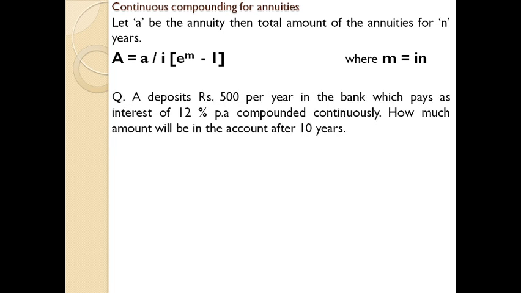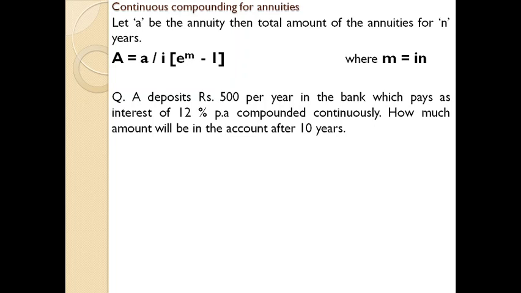A deposits rupees 500 per year in a bank which pays interest of 12% per annum compounded continuously. How much amount will be in the account after 10 years? Just go through the question very wisely. A is a person who deposits 500 per year in the bank.